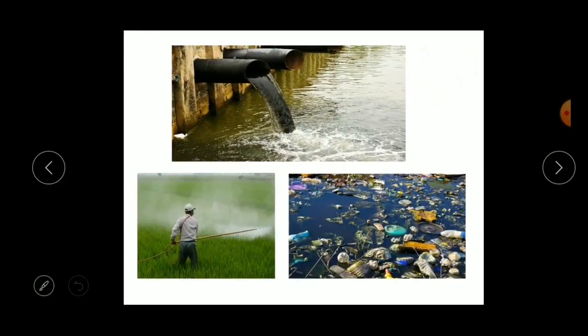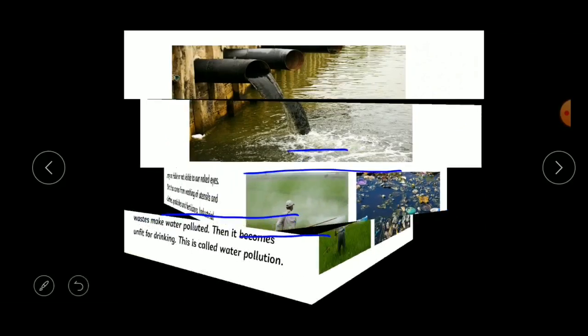See here, this is the use of pesticides and fertilizers. They are a kind of chemicals used for the crops. Suppose when the rain comes, those pesticides and fertilizers will flow with the water and get mixed in the river and the pond, right? This is how the water can get polluted.